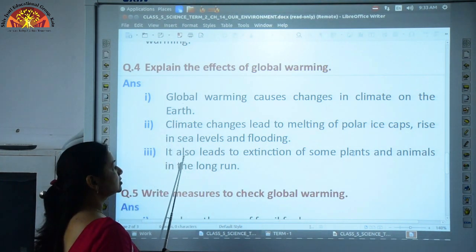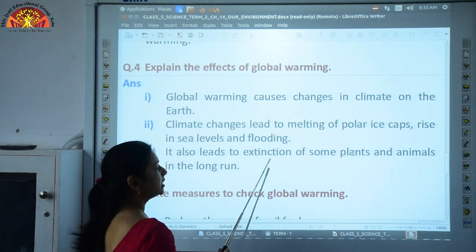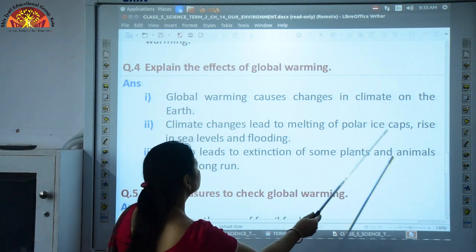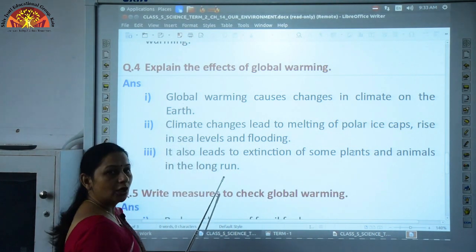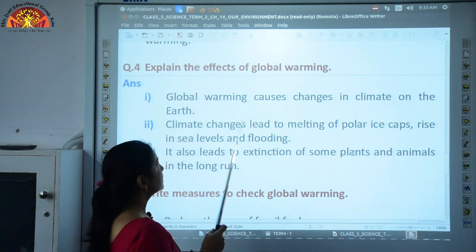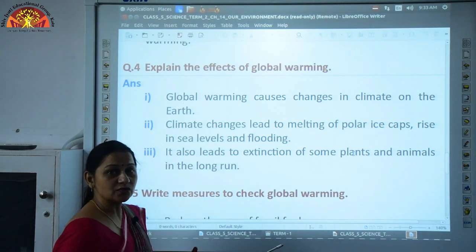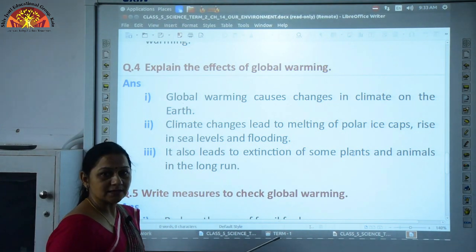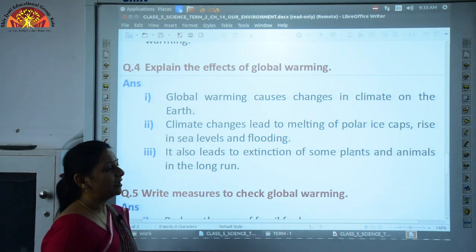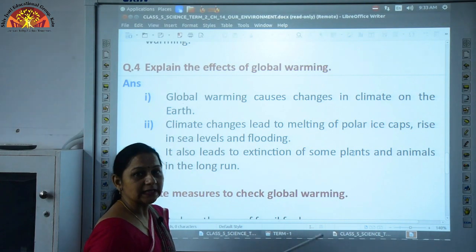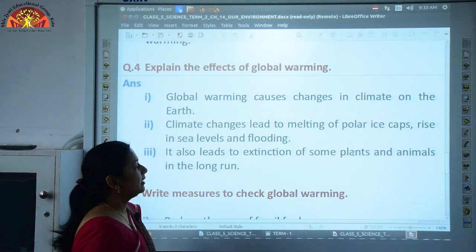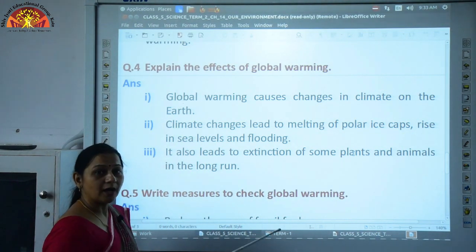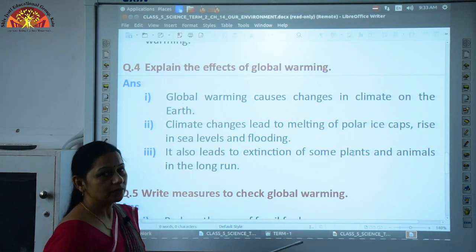Now, it also leads to extinction of some plants and animals in the long run. If these climatic changes continue for a longer period of time, some animals or plants won't be able to survive and they will become extinct. The extinction will cause great harm to nature too.